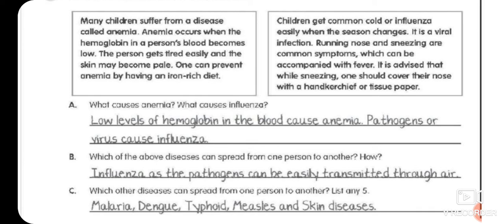Next one is, which other diseases can spread from one person to another? List any five. So, children, communicable diseases can spread from one person to another. Some examples are malaria, dengue, typhoid, measles, and skin diseases.